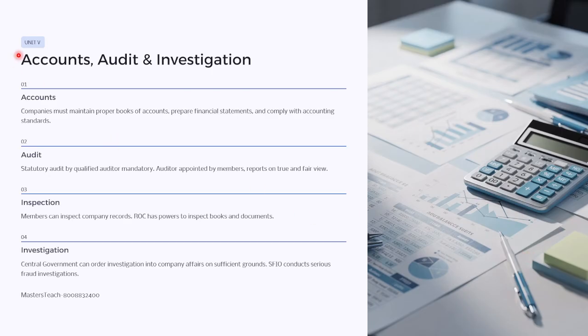Then unit 5 talks about accounts, audit and investigation. The company has to maintain proper books of accounts and financial statements, and comply with the accounting standards. Then audit: a statutory audit by a qualified chartered accountant is mandatory. The auditor must be appointed by the members, and the report must give a true and fair view.